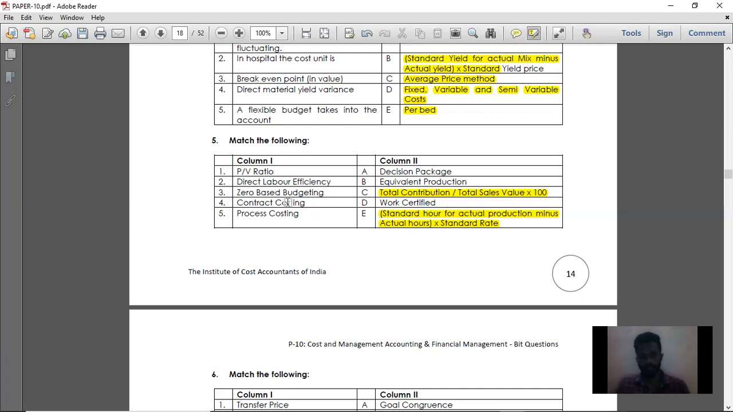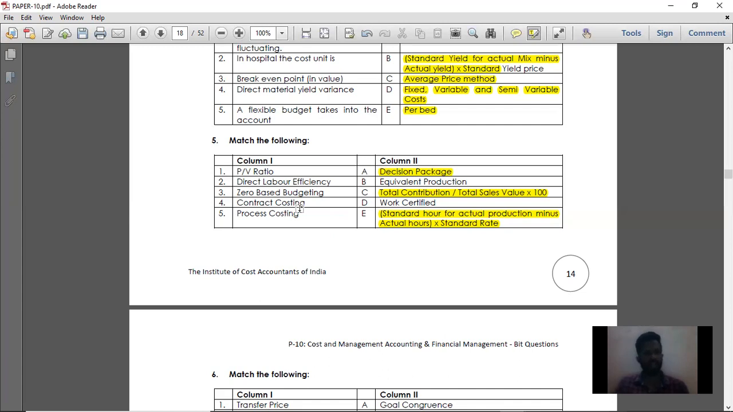Then zero-based budgeting, that is point number 3. For zero-based budgeting, the right option is decision package. Basically, zero-based budgeting is where all the expenses have to be justified. So the decision package, used when you are justifying a particular expense, is the right option for zero-based budgeting.